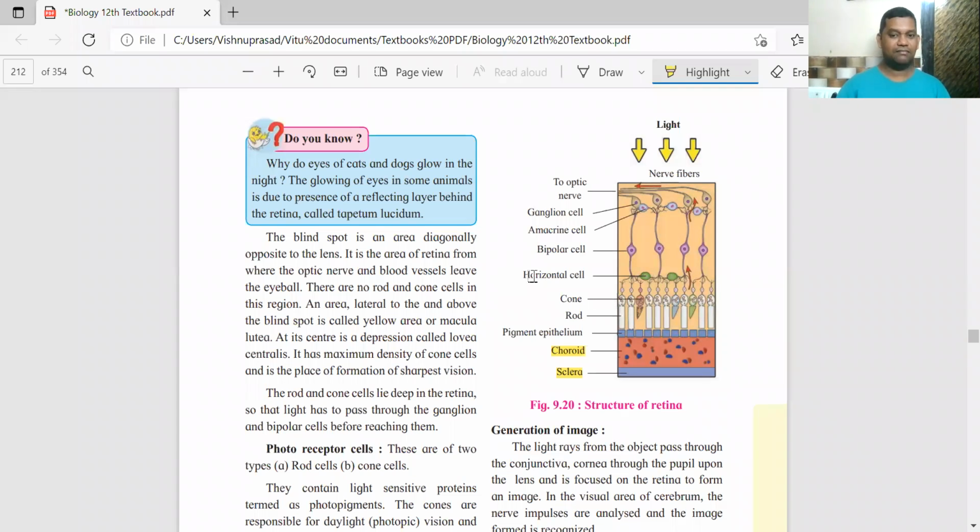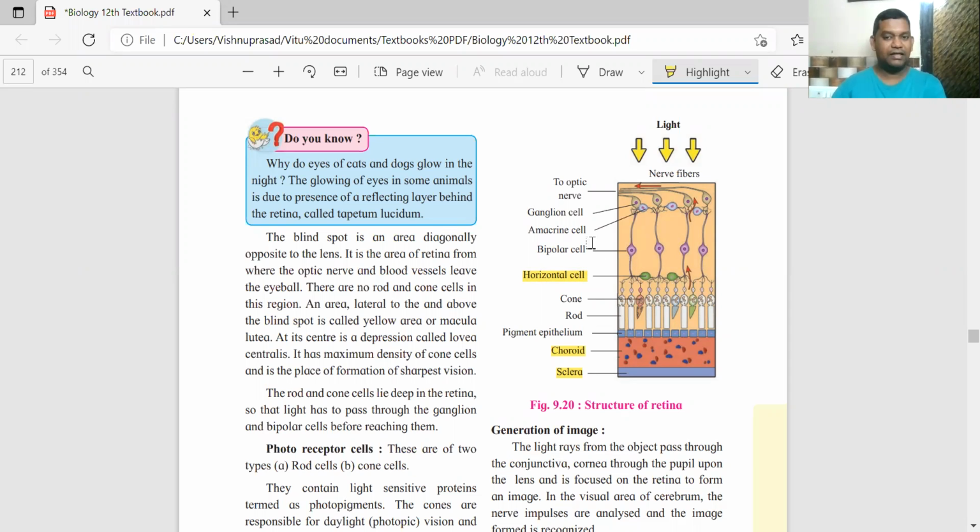Then you have cells that are connected by something called a horizontal cell. Can you see that? Horizontal cell. So they are horizontal cells, and all have connection with the nerves. That is the receptors.